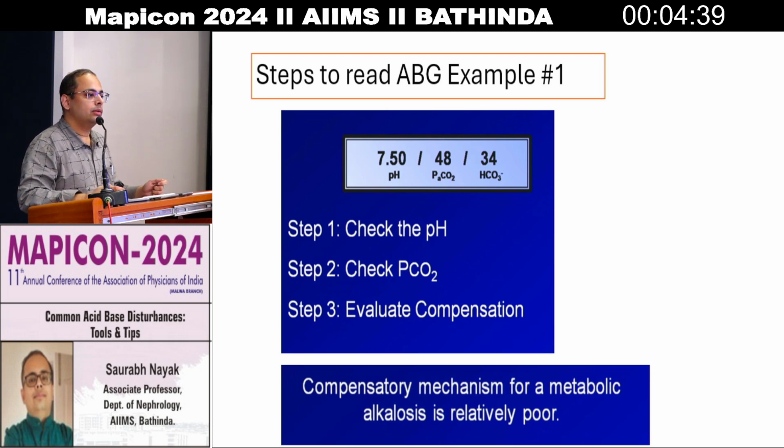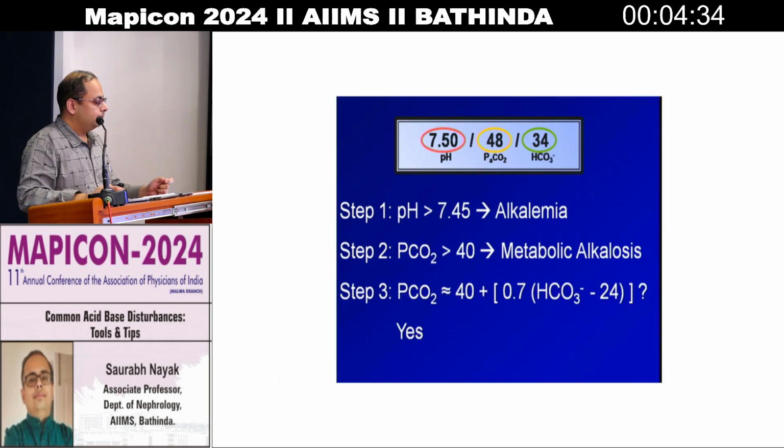It's a metabolic alkalosis in this case because bicarbonate has actually risen. So these are the steps. See the 7.50 and 48, it is compensated, and there is no need to calculate step 3. Suppose we calculate also, let us go to the formula: 40 plus 0.7 times bicarb minus 24. Bicarbonate here is 34, so that minus 24 is 10. 0.7 multiplied is 7, so it's 47. So with the formula also you know that it is compensated, and with the trick also you know that it is compensated.